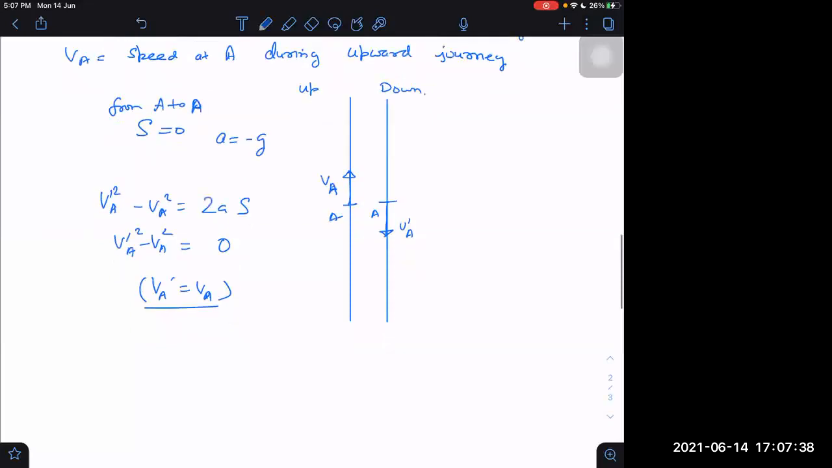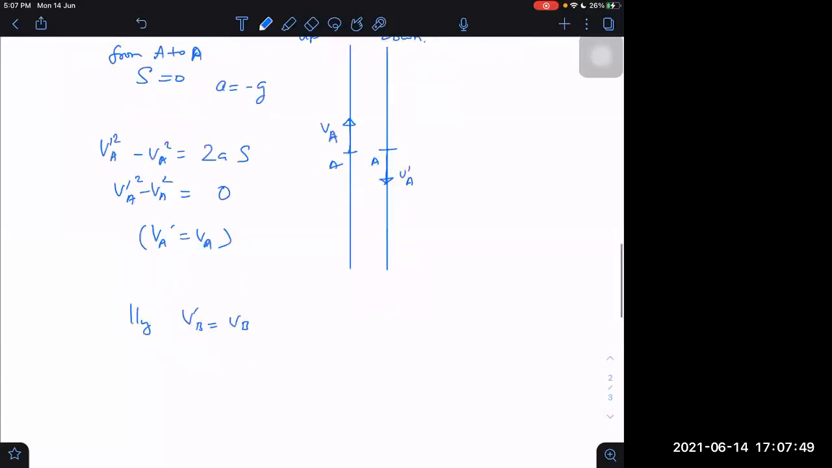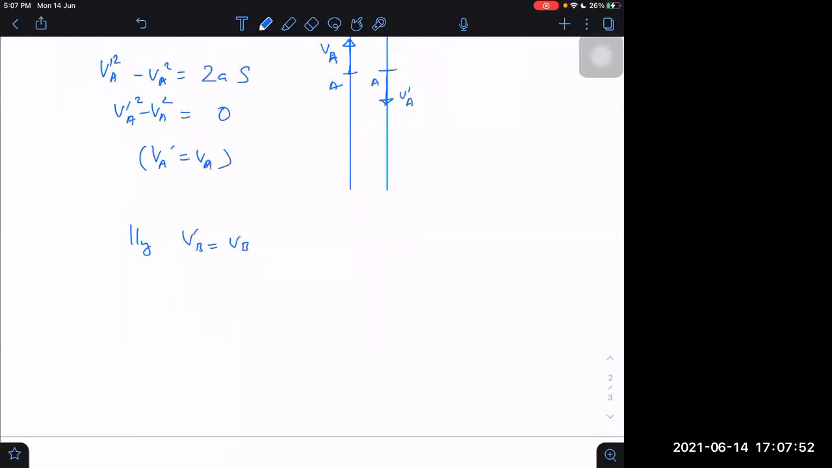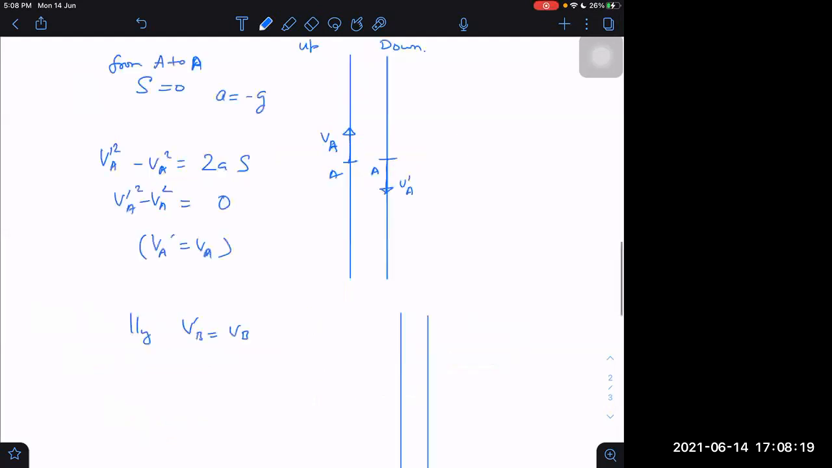So speeds are equal. Now one thing, by same logic, can I say similarly V dash B will be equal to VB or not? If I take another point, yes. Now comes the important point in our derivation. What I want to derive, I want to prove this. I have told you verbally, without any proof, that T A to B is equal to T B to A. Why? The proof follows in the next point.